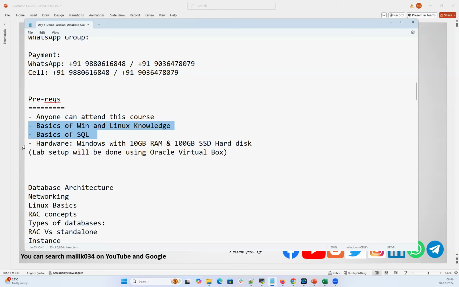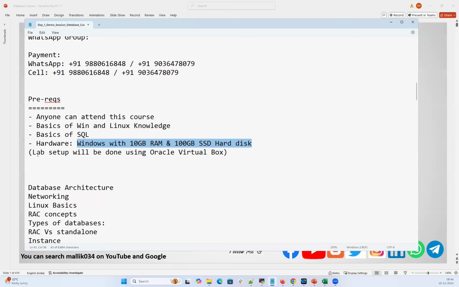On top of that, one other important prerequisite is hardware. You should have a minimum of 10 GB RAM and a minimum of 100 GB SSD hard disk so that you can set up your own lab on your laptop and practice. If you don't have this RAM and hard disk, you will still be able to attend the course, listen, and see the demonstrations I'm doing, but you will not be able to do your own hands-on practice.